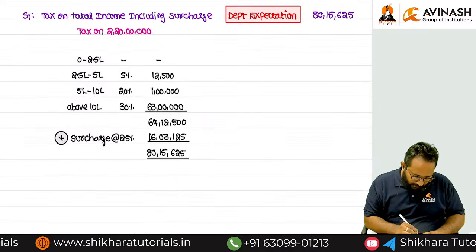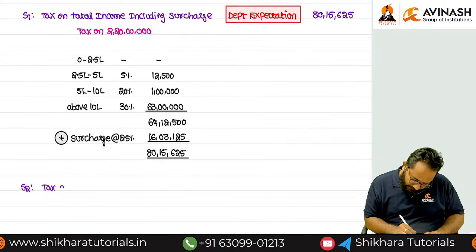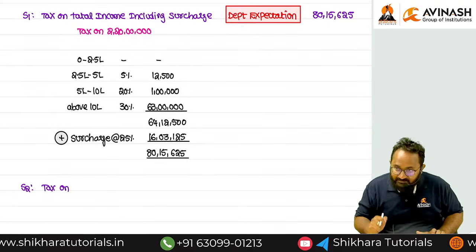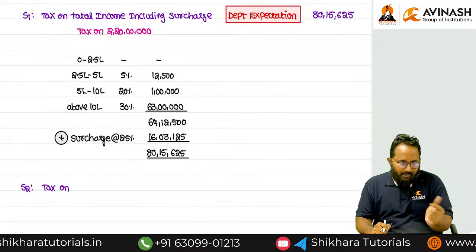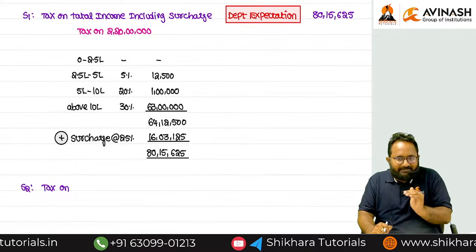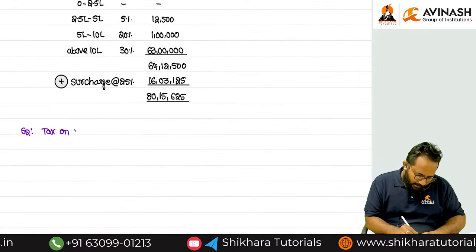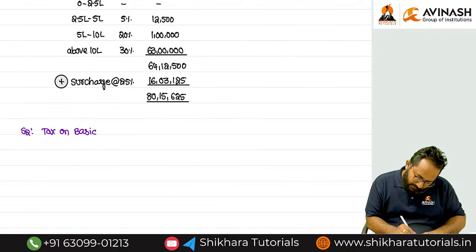Step 2. Tell me step 2. What is that, ma? Exact word. Tax on basic limit. In this question, what is the basic limit? 2 crore. We are near to that. That means our total income exceeded the basic limit.